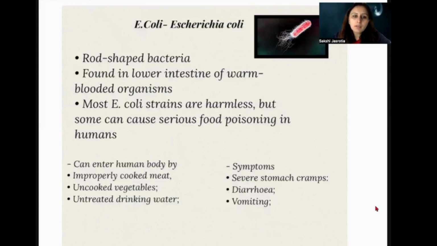Another type of bacteria that is around us is E. coli, Escherichia coli. These are rod-shaped bacteria. They are found in the lower intestine of warm-blooded animals. Now, which are these warm-blooded animals? These are the mammals and the birds. They fall under the category of warm-blooded animals, and the other three, that is amphibians, reptiles, and fishes, are the cold-blooded animals, right?